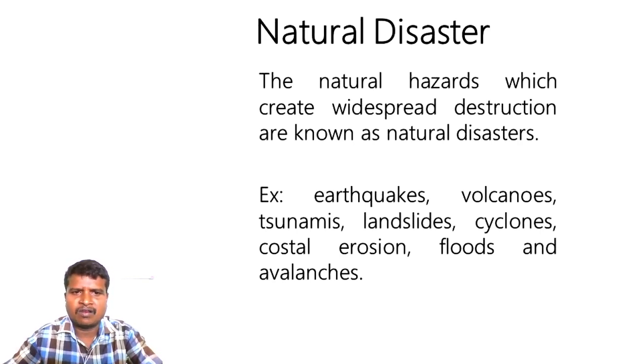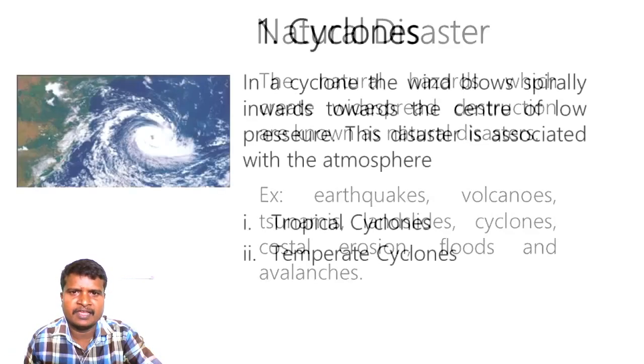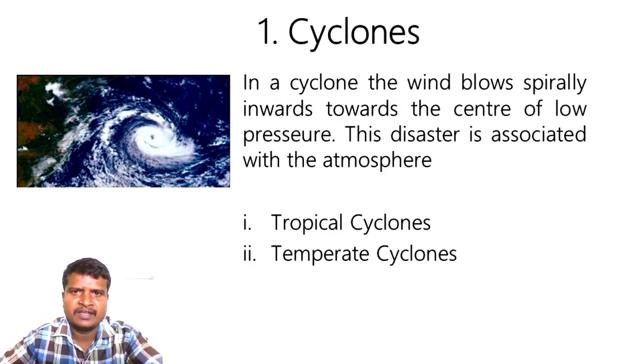In a cyclone, the wind or the air blows spirally inward towards the center of a low pressure. Let us see the image so that you will get an idea. See, here is an image of a cyclone. In a cyclone, the wind blows spirally inwards towards the center of low pressure.